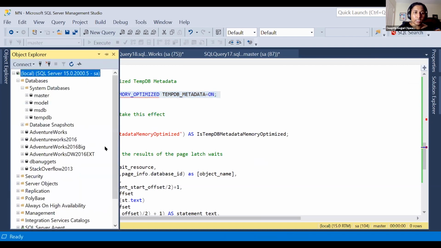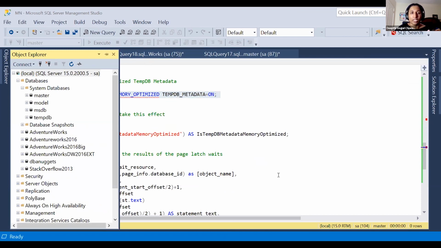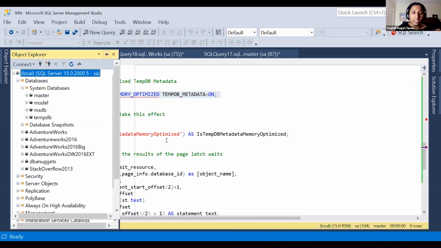So I have to restart. Once I restart the SQL Server and run the same query with the same number of iterations, the contention will vanish. We cannot see any more contention. But we need to restart the SQL Server to take that effect.